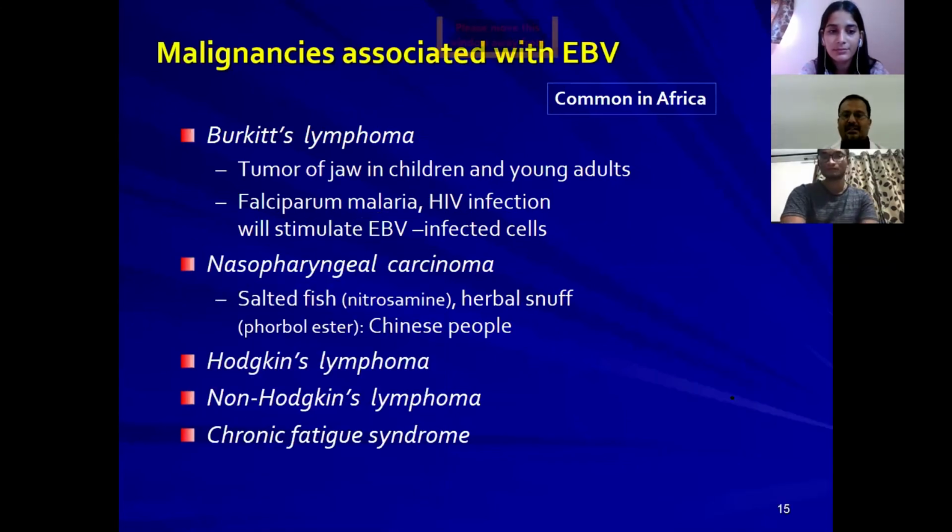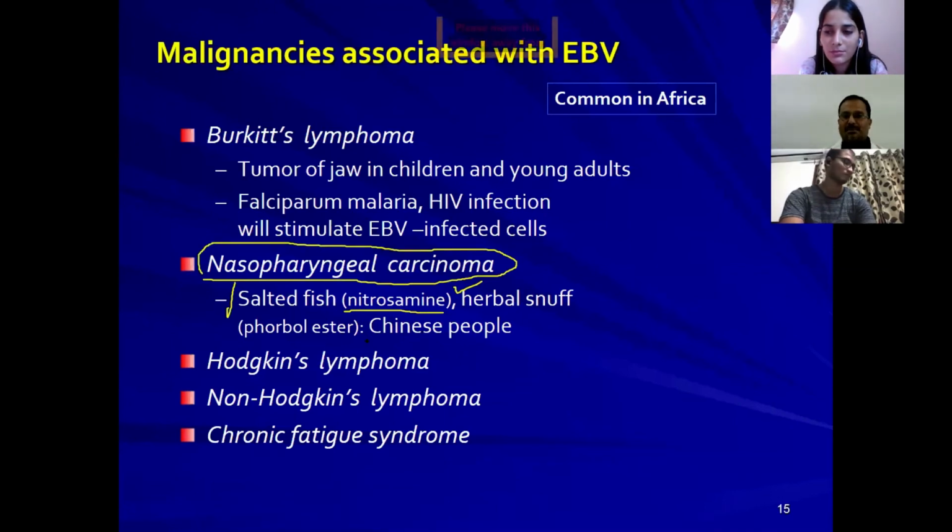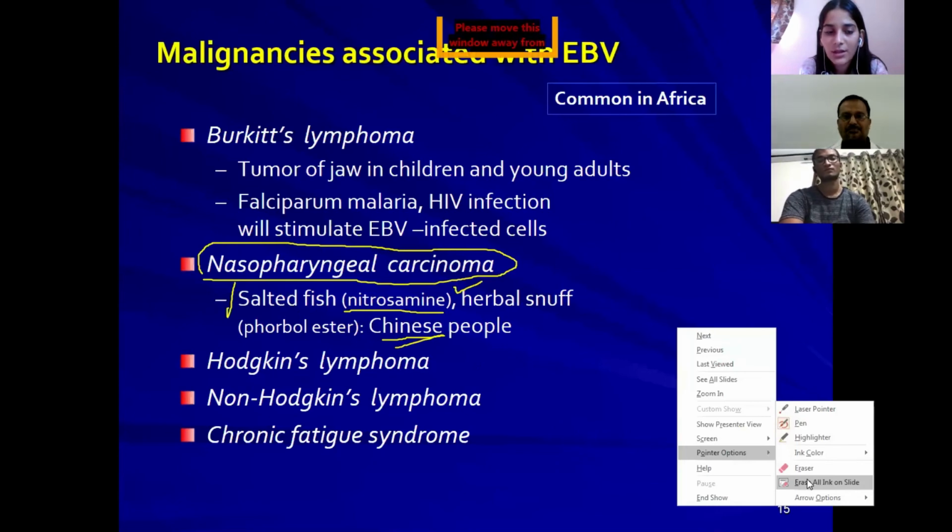And then another thing is nasopharyngeal carcinoma. This nasopharyngeal carcinoma is very common among people who consume salted fish, because it contains nitrosamines, and people who use herbal snuff, whose main ingredient is a phorbol ester. People who consume these two substances commonly suffer with nasopharyngeal carcinoma. People with this regular habit are Chinese, so nasopharyngeal carcinoma is also common among the Chinese.